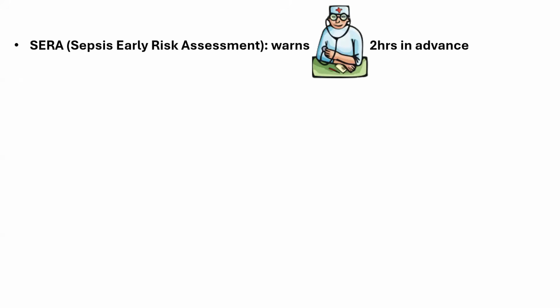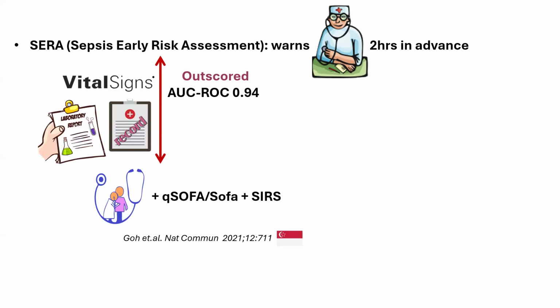And then there is this SERA score, which is Sepsis Early Risk Assessment. It warned intensivists 2 hours in advance. And what did they take? They took again all the medical records and the lab data, and they compared with the clinical assessment and qSOFA. This came from Singapore, and they showed that the SERA score outscored the clinical acumen, qSOFA and SIRS, and the AUROC was 0.94.